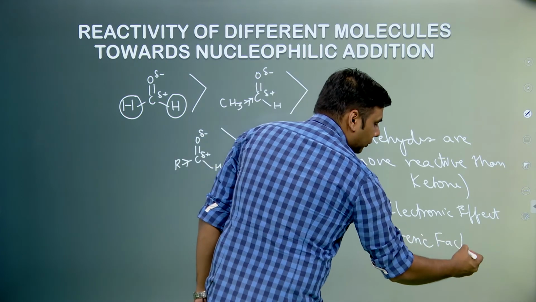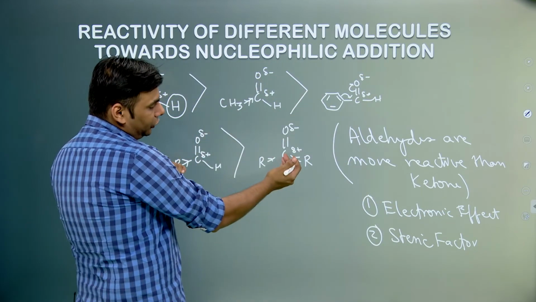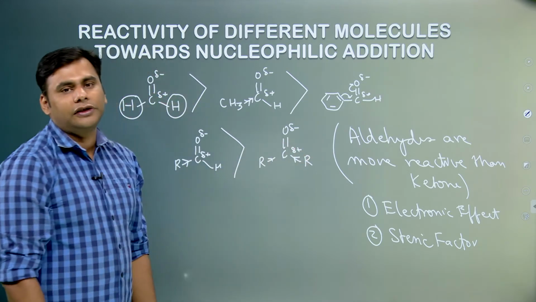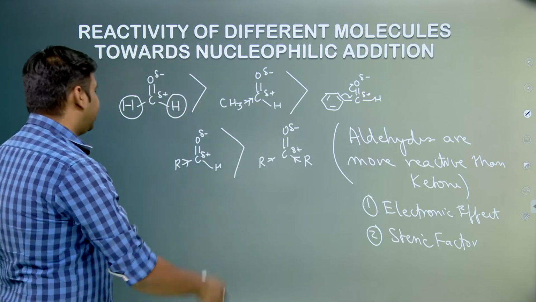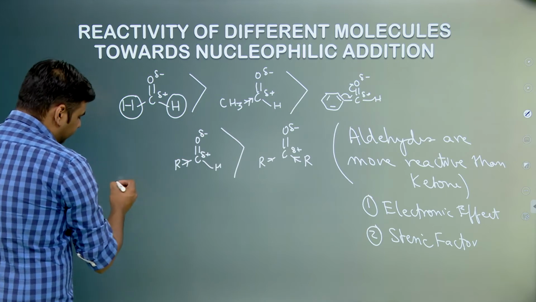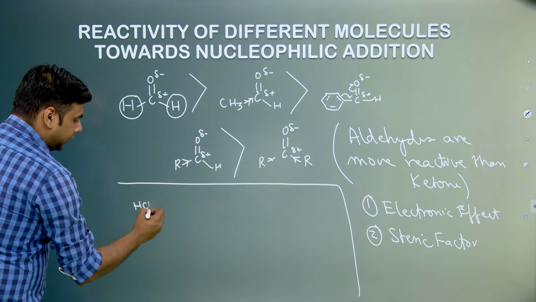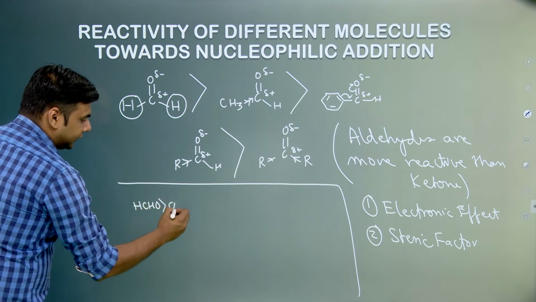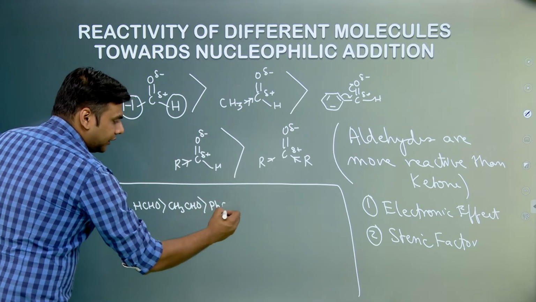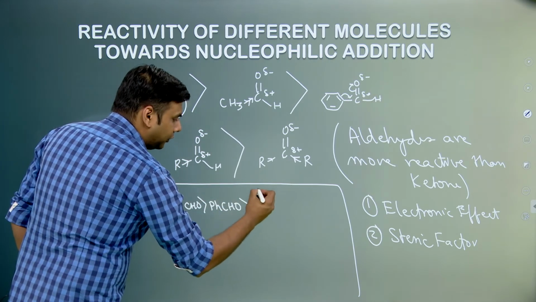Now, we know that in a ketone there are two alkyl groups attached. So a new R group coming and attacking at this position would be sterically hindered, because these two groups would offer steric repulsion to that particular Grignard reagent. So we say that aldehydes are always more reactive than ketones. If we just want a general order, we can say that formaldehyde is more reactive than acetaldehyde, acetaldehyde is more reactive than benzaldehyde, all of them are aldehydes. These will be more reactive than a ketone.